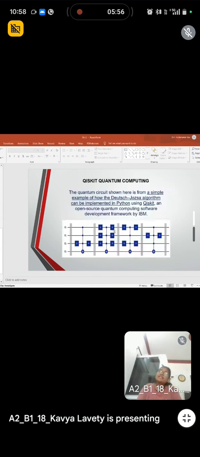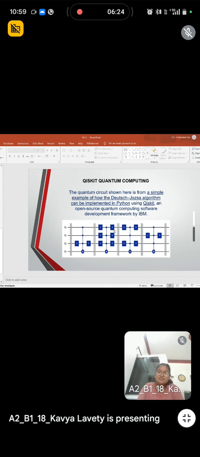If we talk about the implementation of this algorithm on modern computers, we can use Qiskit. IBM Quantum provides Qiskit, an open source software development kit designed for quantum computing. Qiskit enables users to build, optimize, and execute quantum programs on quantum hardware or simulators.